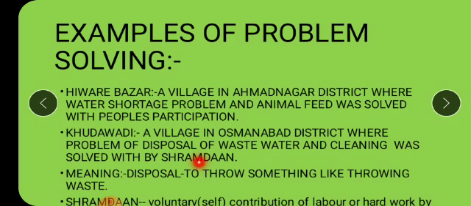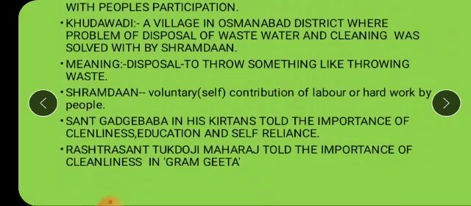Shramadan, when all people came together to do the hard work, to do the physical work on their own, when people came together, that is called the Shramadan. Meaning of Shram, daan, श्रमाचं दान देणे, isn't it? स्वतःहून काम करणे, स्वतःहून पुढे येणे, that is श्रमदान. See the meaning is given here.